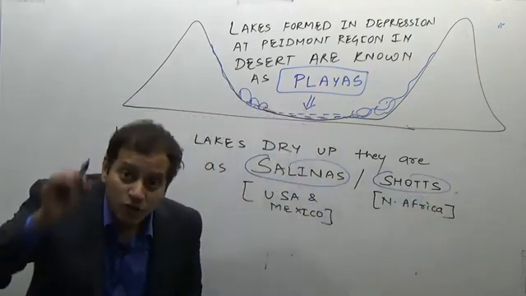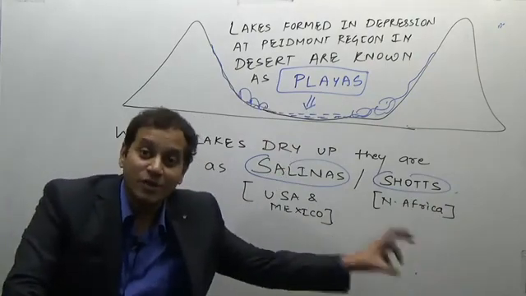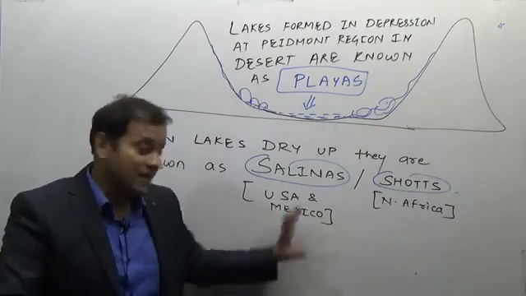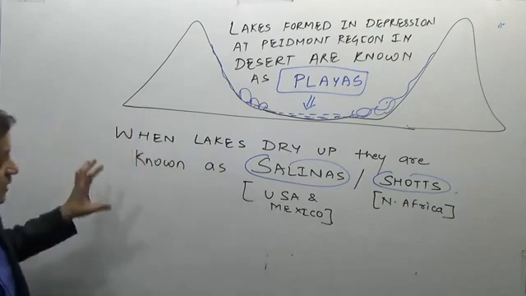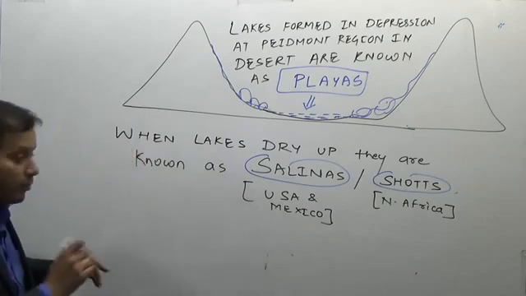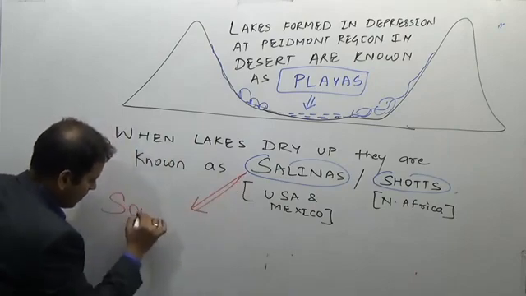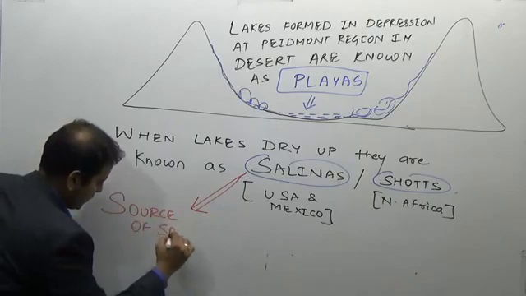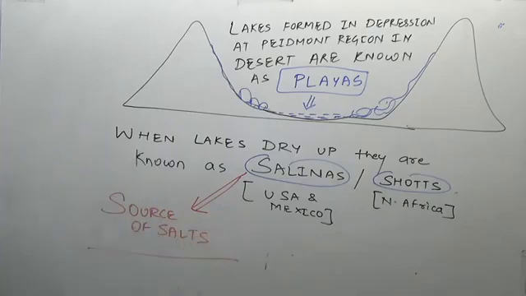These are the questions which are asked. You should know the names. Shotts of North Africa, salinas of the Americas. You remember, salinas Americas, shotts Africa. Now what are these? These are the important source of salt.